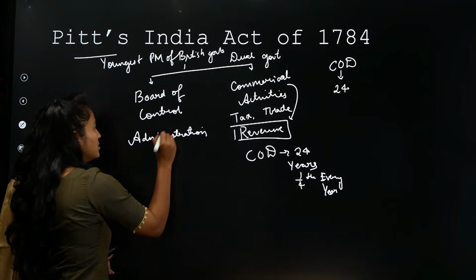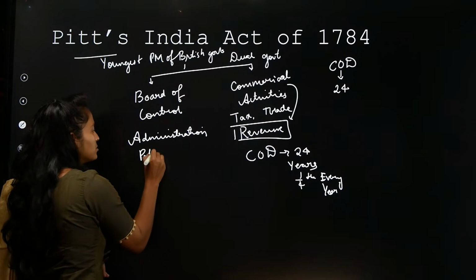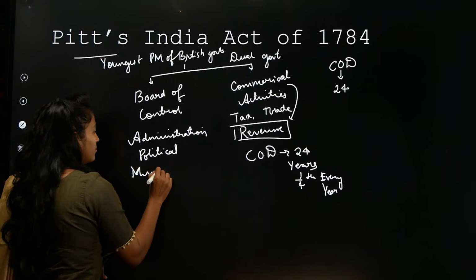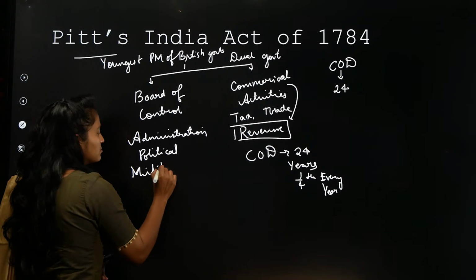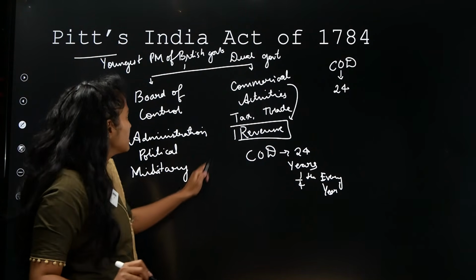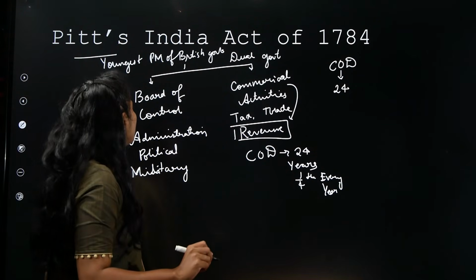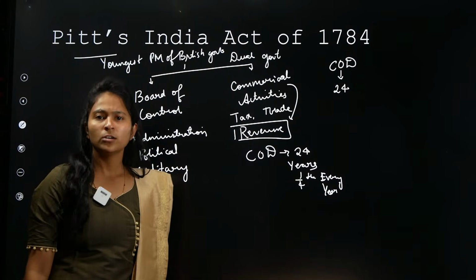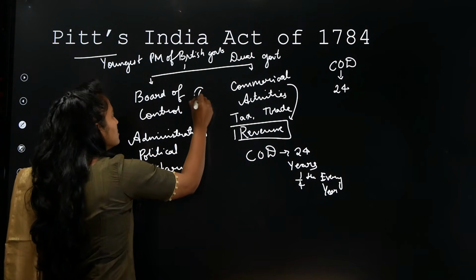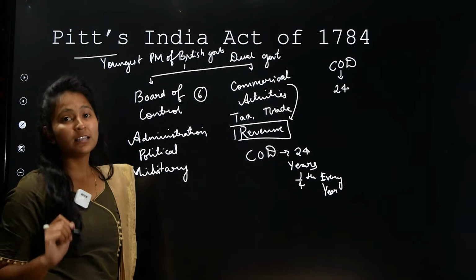It could be administration, it could be political issues, all the military issues, etc. All the other matters except for commercial activities will be taken care of by whom? Will be taken care of by the Board of Control. Another important thing, the Board of Control will be how many members? 6 members. Now, who are these 6 members?